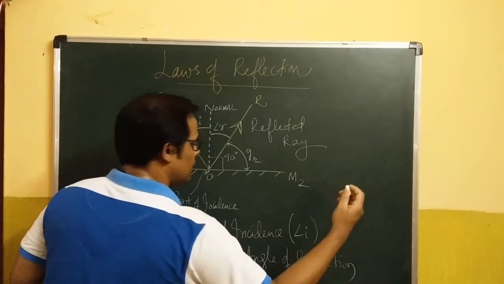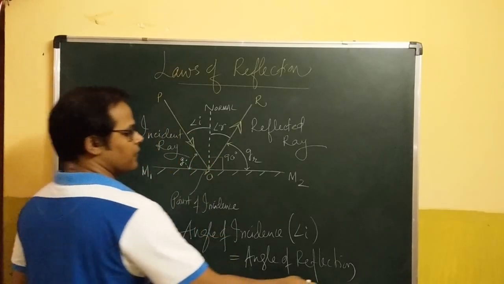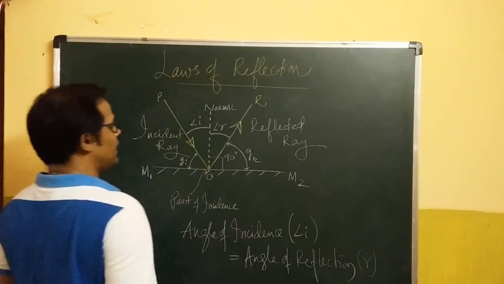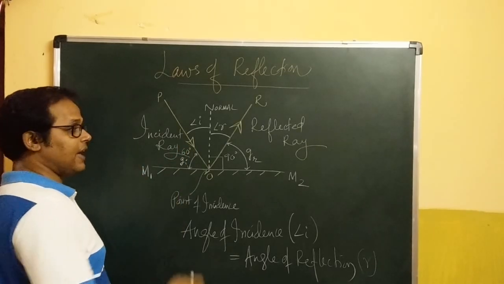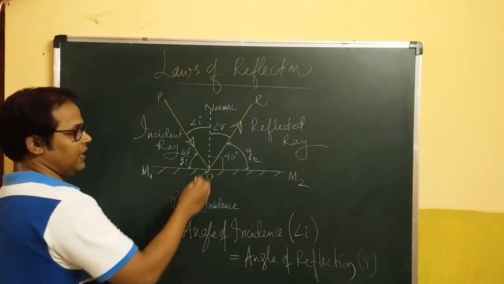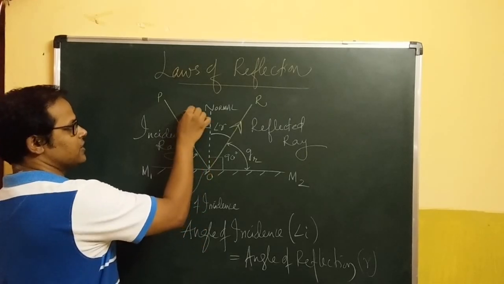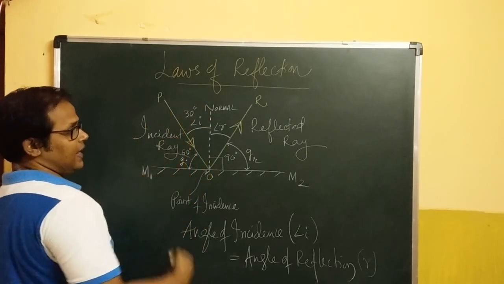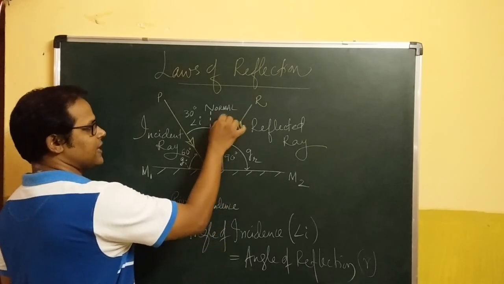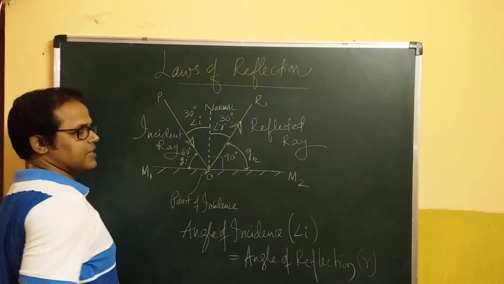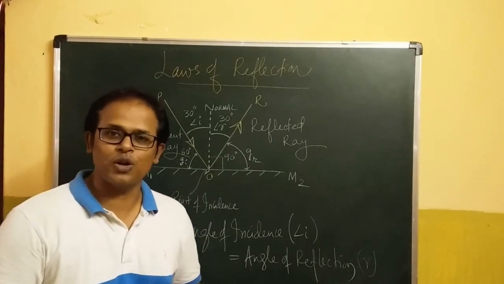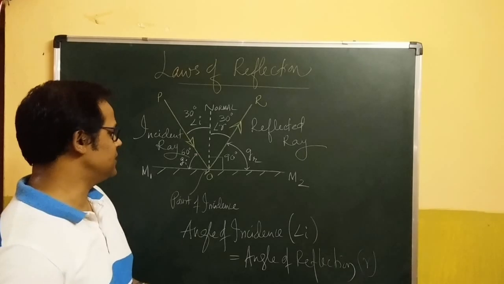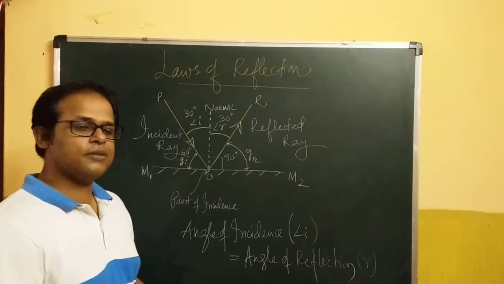For example, if this incident ray of light strikes the mirror at an angle of 60 degrees with the mirror surface, then the angle of incidence should definitely be 90 minus 60, which is 30 degrees. If that is the case, the angle of reflection should exactly be 30 degrees. The remaining is again 60. So the total angle of a straight line is well known to all of us. It's 180 degrees. Please note down the diagram carefully. Hope I'm clear to you.